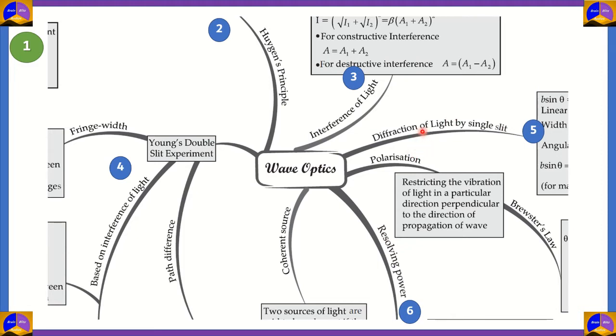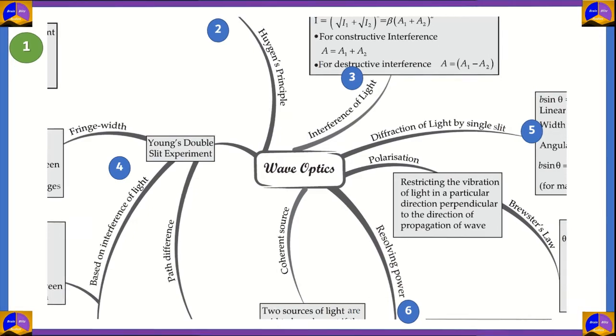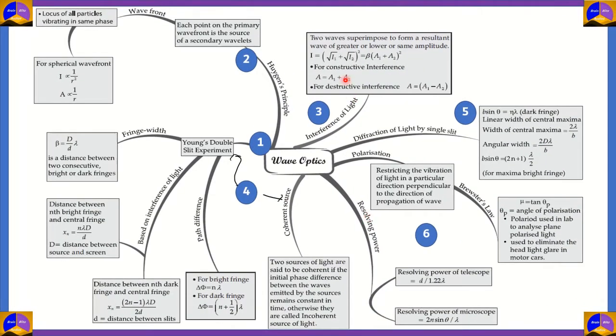So the wave theory was able to explain a lot of phenomena such as interference, diffraction, etc. So in this chapter, we're essentially going to deal with the main principle that is behind the wave theory of light, and we'll be looking at the properties that the wave theory explains, such as interference, diffraction, polarization, resolving power, etc. So, without further ado, let's move to our first topic.